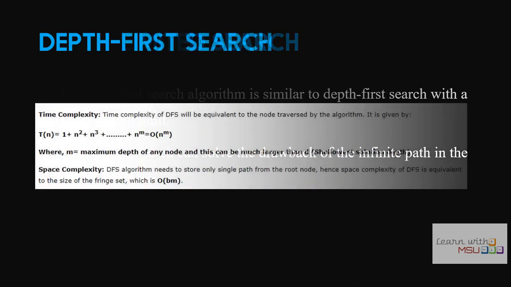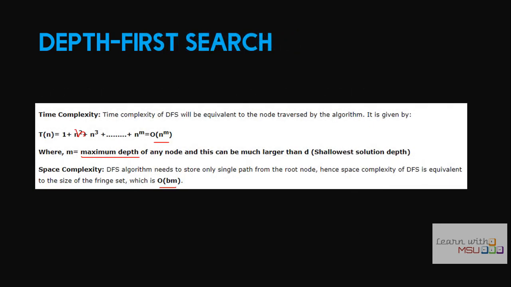If we compare BFS and DFS, obviously the time complexity of BFS is very low when compared to DFS. But if we consider space complexity, the space complexity of BFS is order of B power D, so it is increasing exponentially. But here the space complexity is order of B into M. It is increasing only by multiplication. So if we can make some modification in DFS, something is possible.